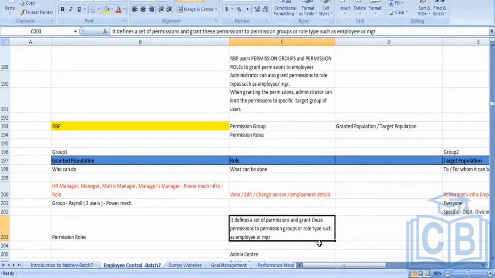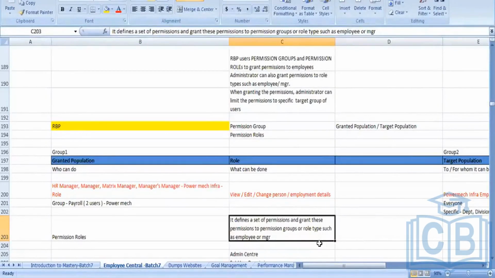I told you that you are running payroll for executives. Payroll executives are kept in a group, that is a payroll group. You are giving a permission to whom? To the payroll group. When you give a permission to the payroll group, by default those permissions will be applicable to everyone in it. It means for a particular department or division, we have to give permission like that. Yes, it can be.